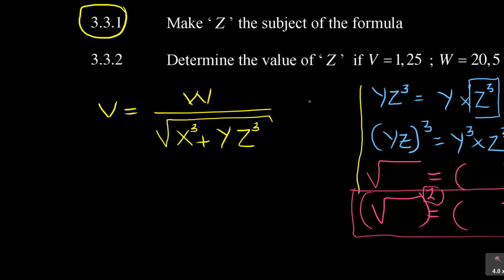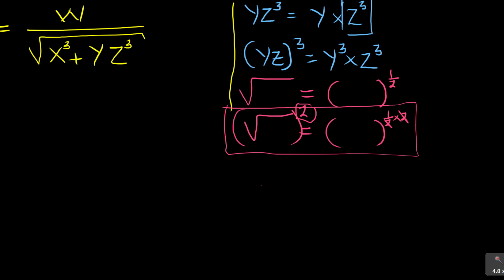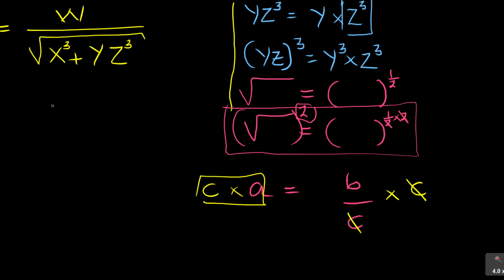The fraction simply means if I have, for example, a is equal to b over c, then to get rid of this c, I multiply everything by c, left hand side and right hand side. Then this will cancel the c, but here it will be c times a.